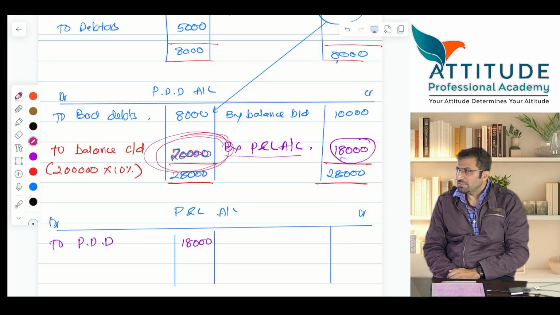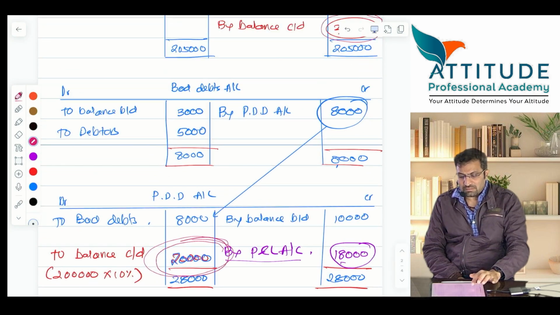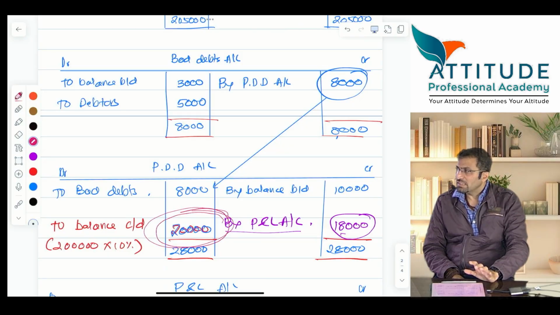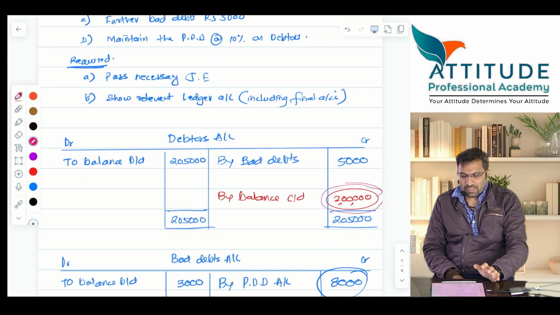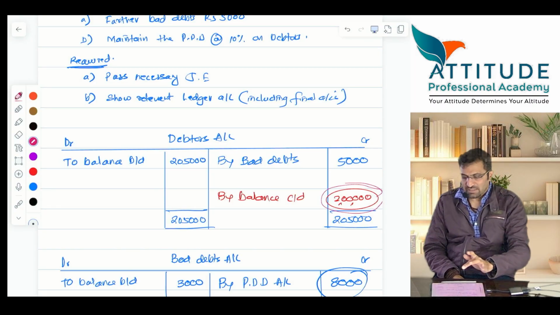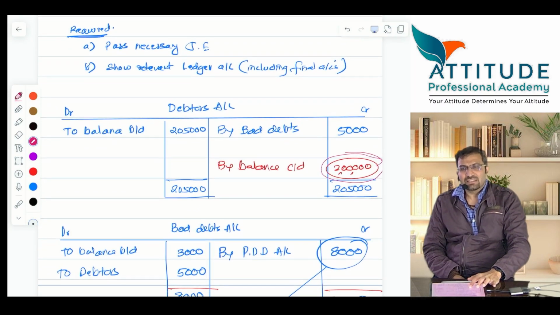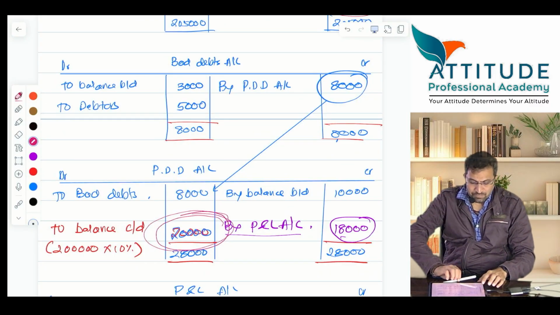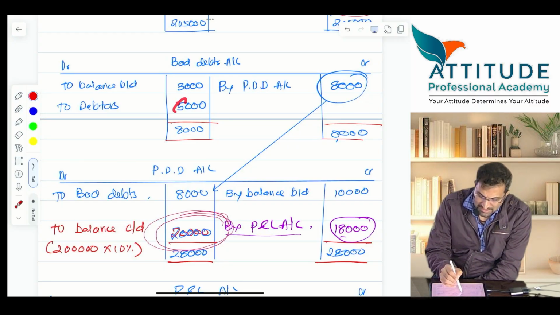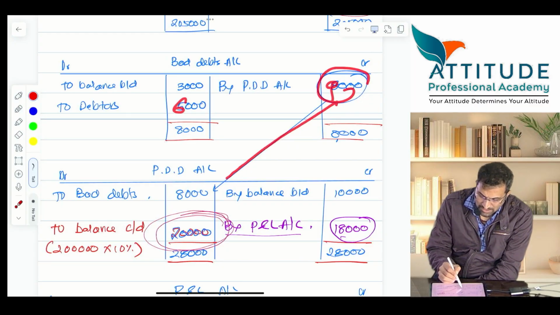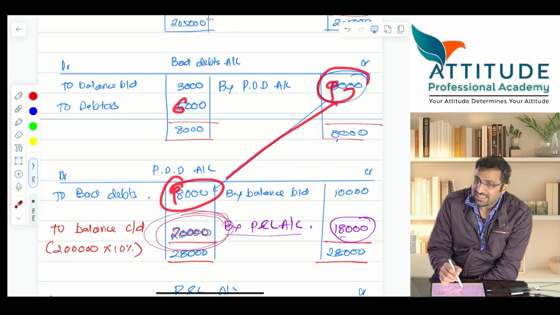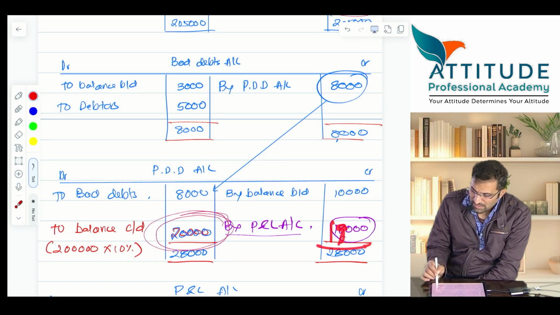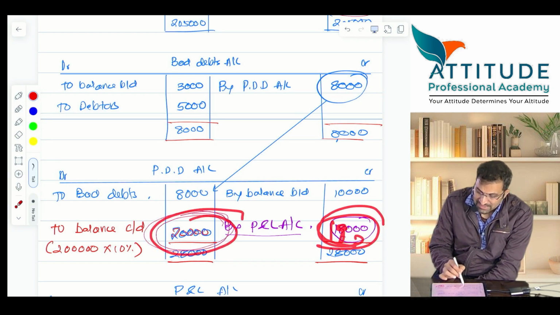Now in the same sum, if the bad debts are, let us say, 9,000. Okay, assuming the closing debtors are 2 lakhs only. If it is 9,000, then 9,000 will be adjusted here against the opening provision of 10,000. So excess left is how much? 1,000. So debited to P&L should be 18,000 or 19,000? 19,000. So after making 19,000, how much will the closing balance be?